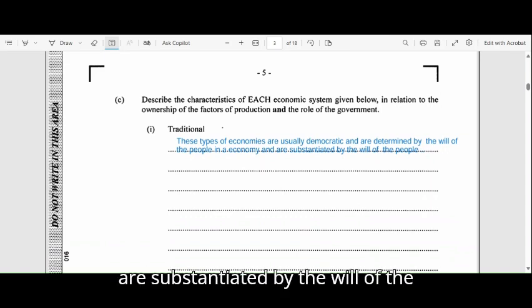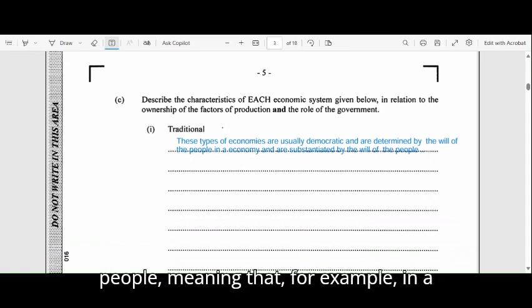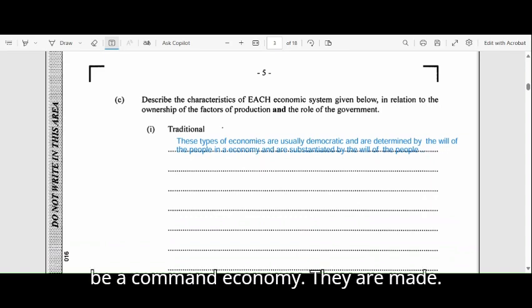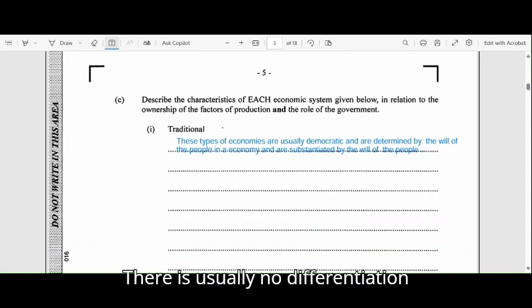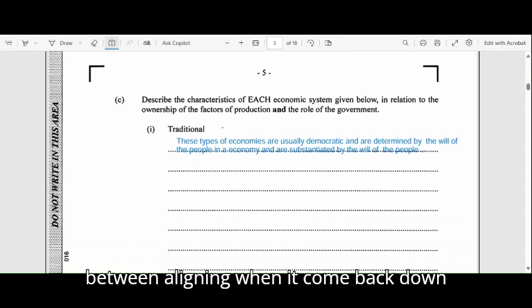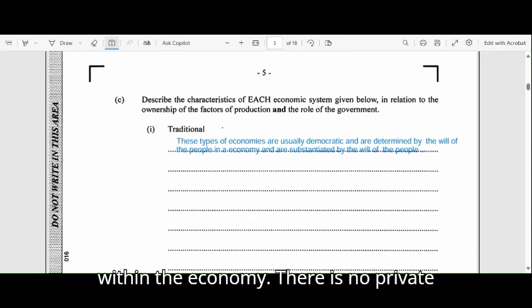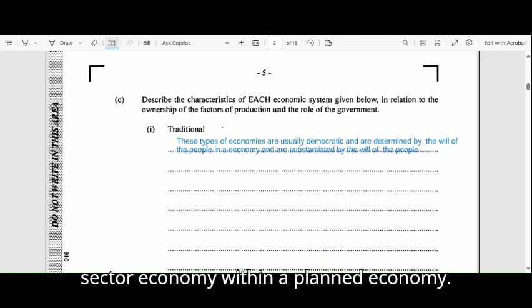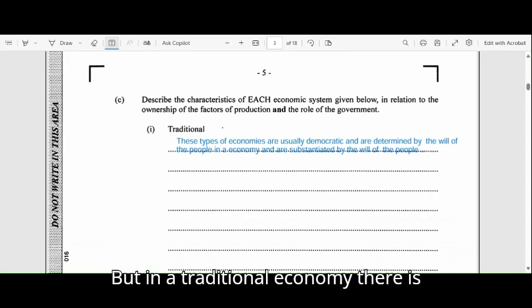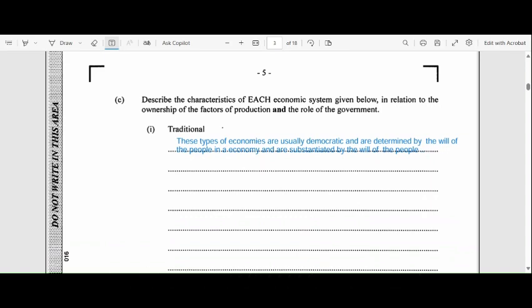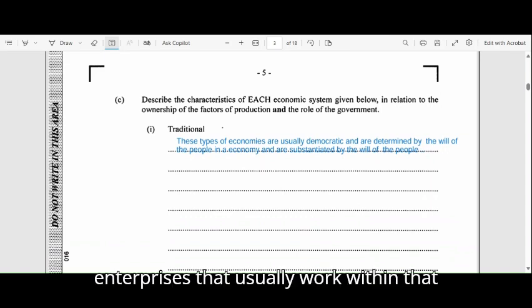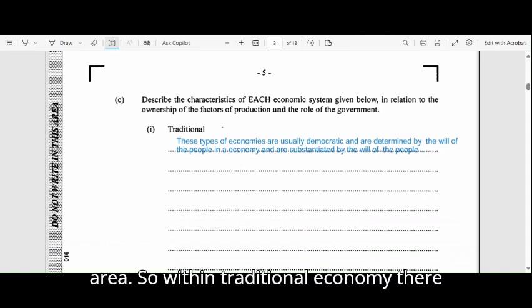In a planned economy, or what you consider to be a command economy, there is no private sector economy. But in a traditional economy, there are both public and private enterprises that usually work within that area. So within a traditional economy, there is a mixture of both planned and private economies.